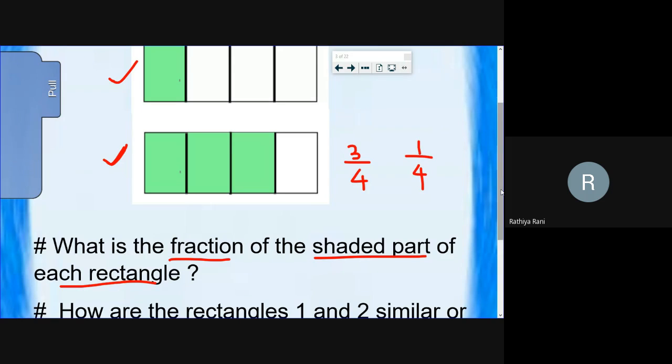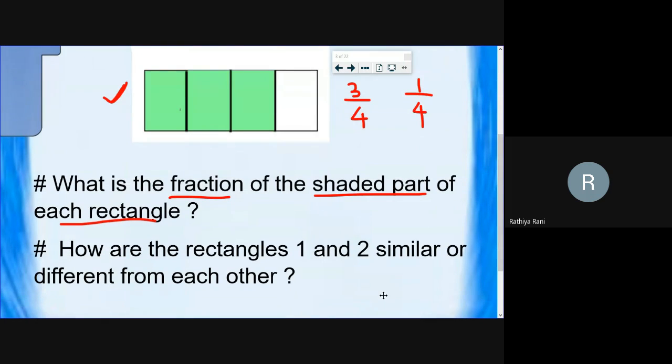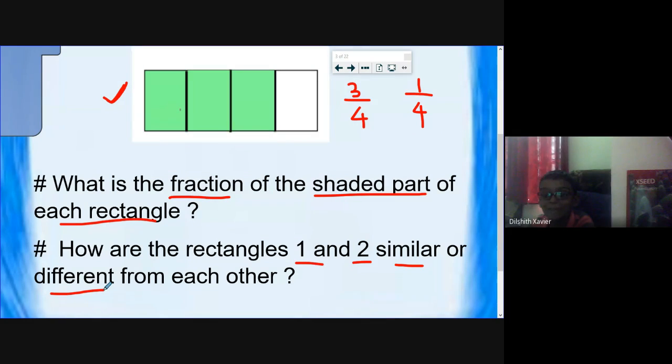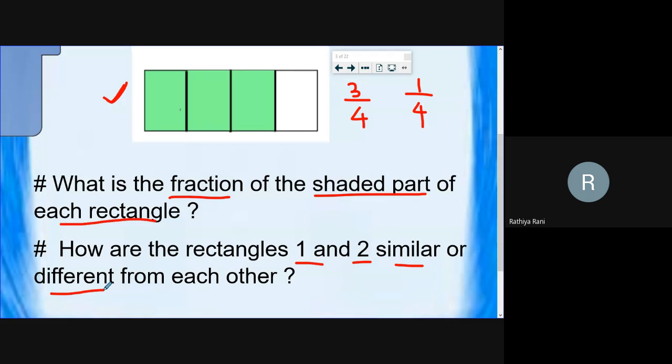So you have written two fractions, right? 1/4 and 3/4. Now, just compare these two fractions and say, how are rectangles 1 and 2 similar? How are these fractions similar and how are they different? Those who know the answer, raise your hands. I'll ask one by one. Ma'am, I know that. Yes, dear. Please wait. I asked you to raise your hands, right, Dilshit? What is the difference between these two fractions and what is the similarity? Let me ask Dilshit first.